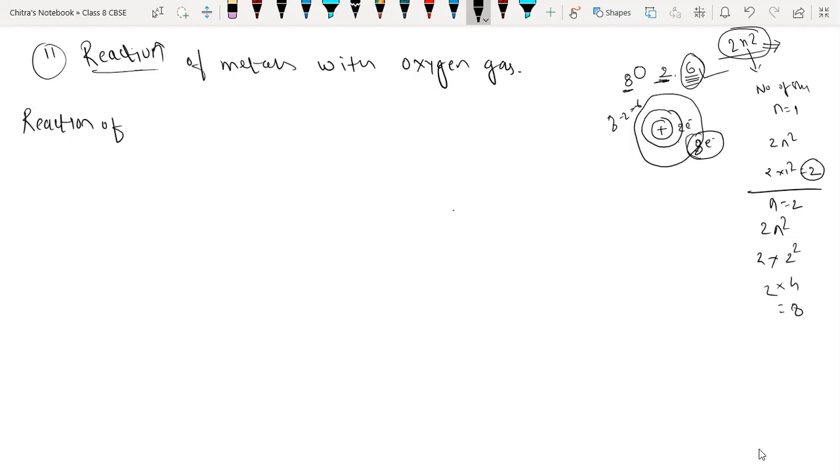But oxygen's atomic number is 8, and it has only 6 electrons in its outermost shell, which is the second shell for oxygen. That means it will require 2 more electrons to acquire stability. That means oxygen has 2 valency, so oxygen will form 2 bonds like this.